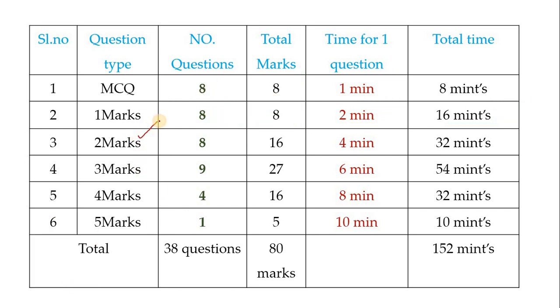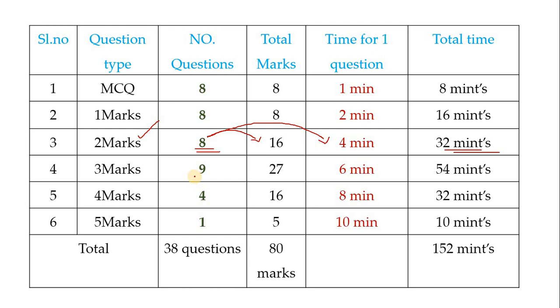Next, 2 mark questions. There are 8 questions, children. So 8 questions of 2 marks means how many marks in total? 16 marks you'll get. And for each question, how many minutes do you have to take? 4 minutes. So 8 4s are 32 minutes. You have to complete the 2 mark questions before 32 minutes.